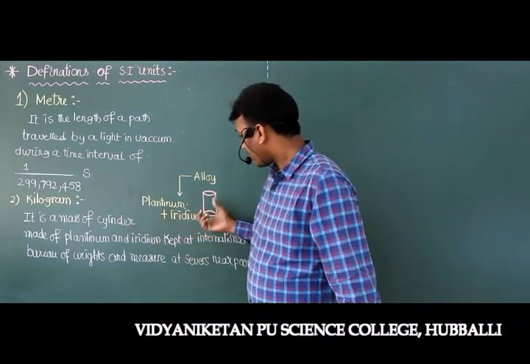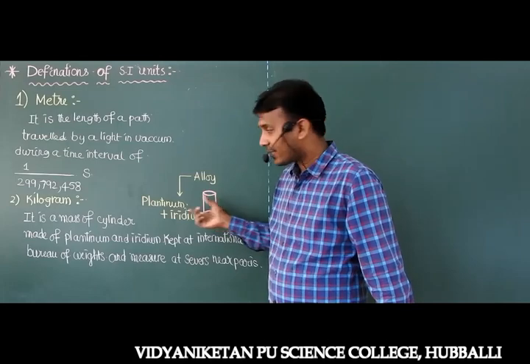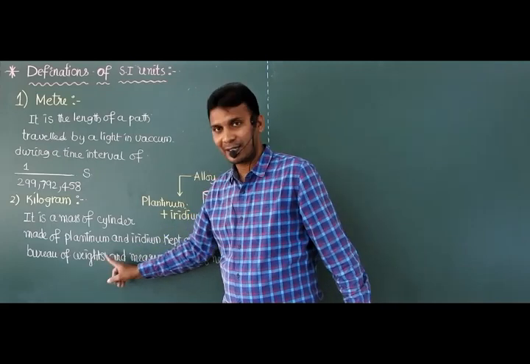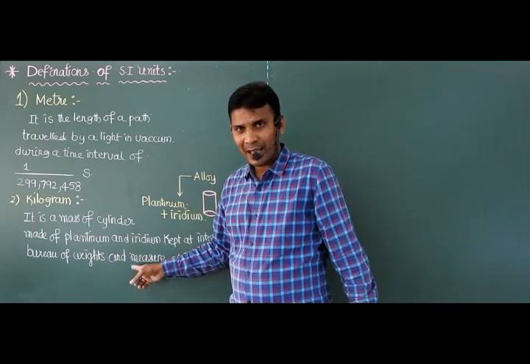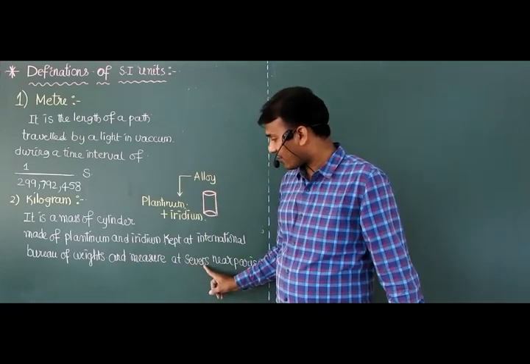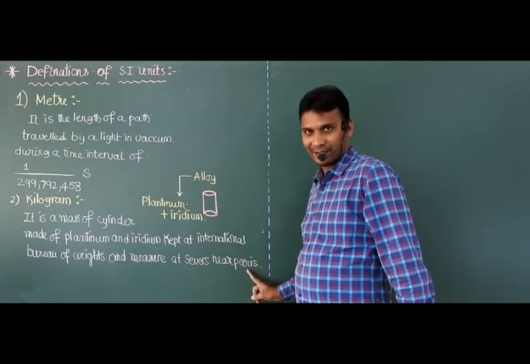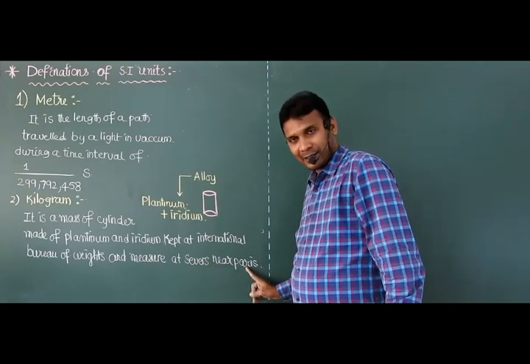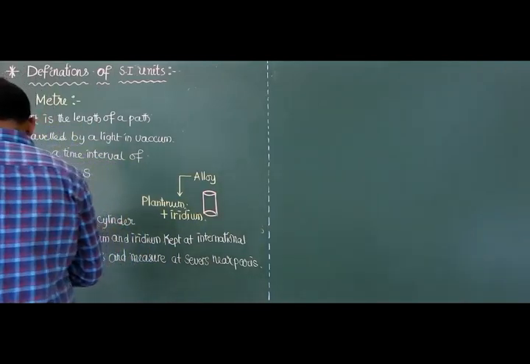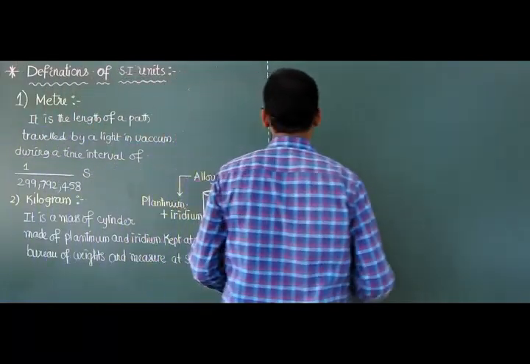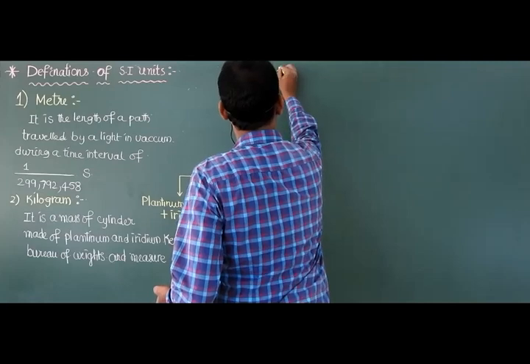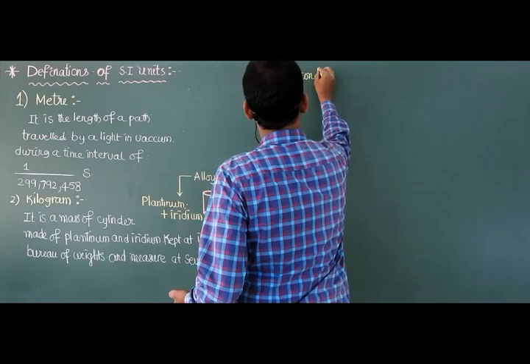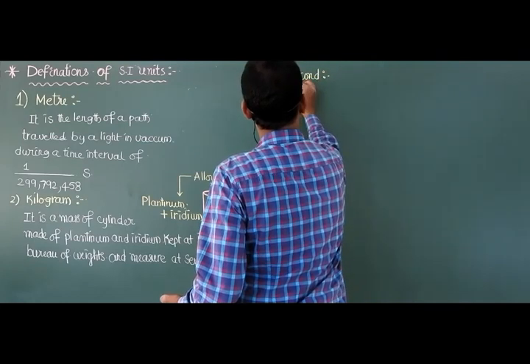No. This alloy cylinder is kept at the International Bureau of Weights and Measure. It is an organization. Actually, what is the location of this organization? Sevres is a place near Paris. Okay? So this much information is enough. The next one is the third one, second definition.